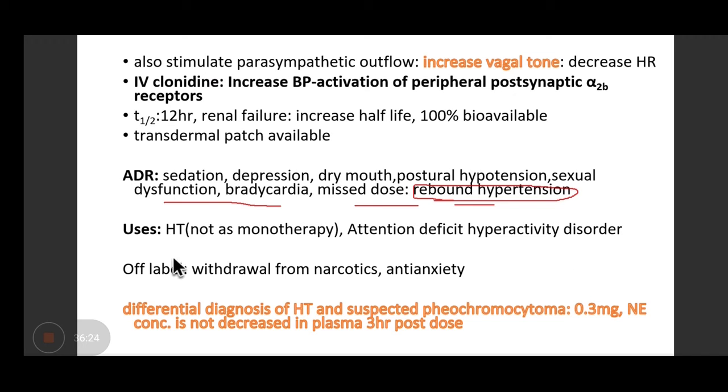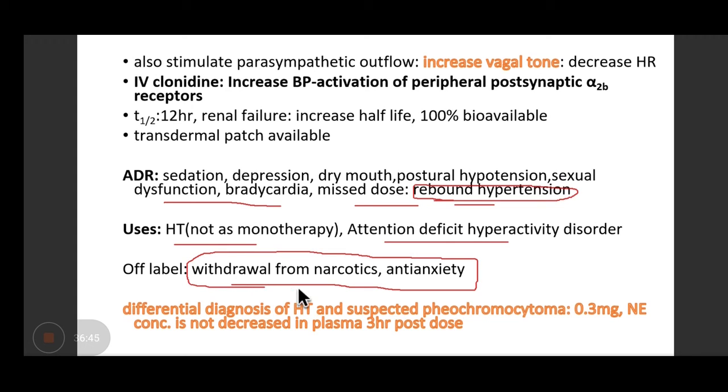Beta blockers, yes. So what are the uses of clonidine? It is used for the treatment of hypertension, but not as a monotherapy, not a first-line drug. Also, it is used in attention deficit hyperactivity. Off-label uses. Off-label means not recommended.